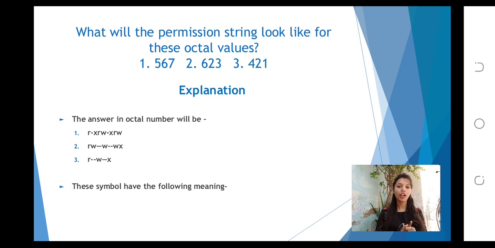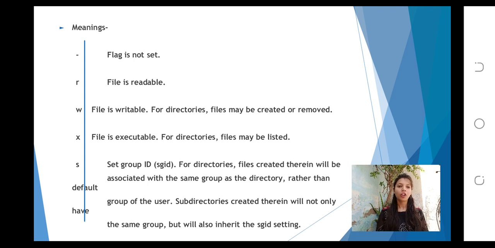These symbols have the following meanings. Now I am going to explain the meaning of the symbols. Dash: flag is not set. R: file is readable. W: file is writable; for directories, files may be created or removed.